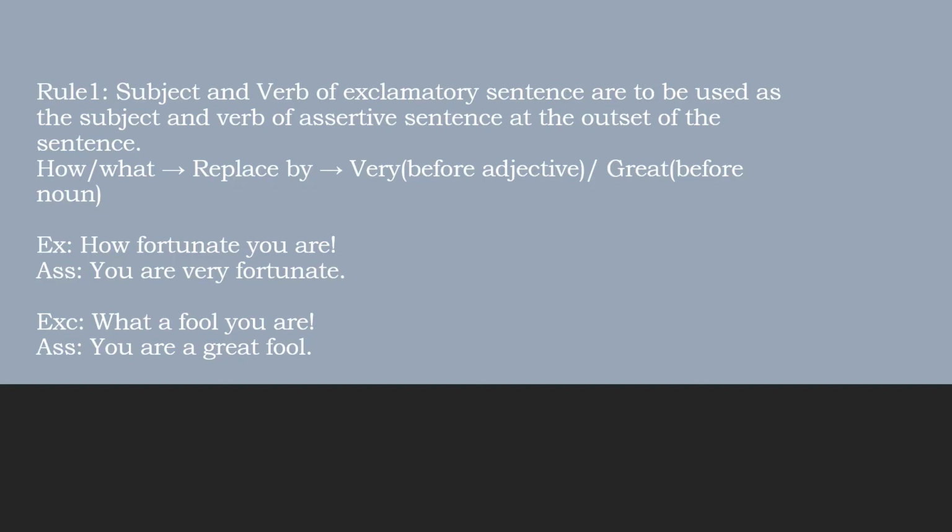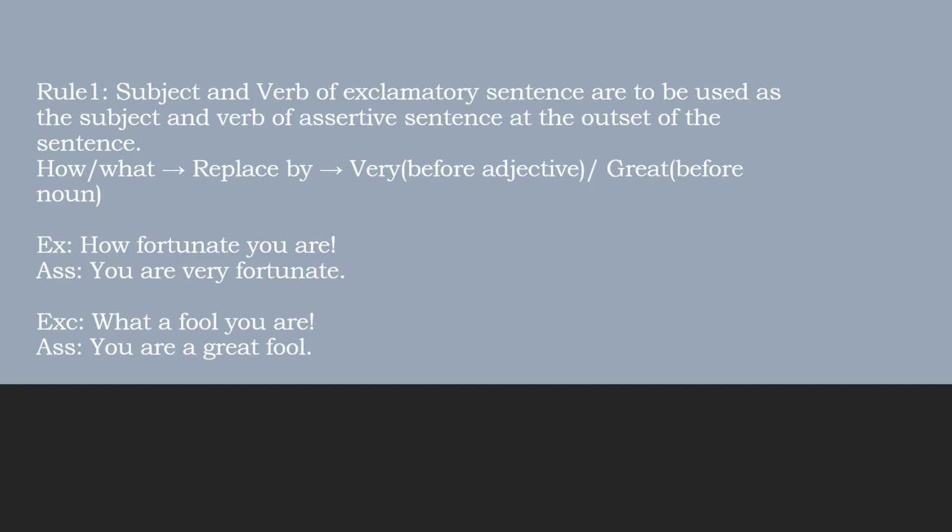Understand? So if you see the example, how fortunate you are is exclamatory. If you want to change it to assertive, it comes: you are very fortunate. As we learned, subject and verb will be at the beginning, then very or great before the adjective. So how fortunate you are: you are very fortunate.